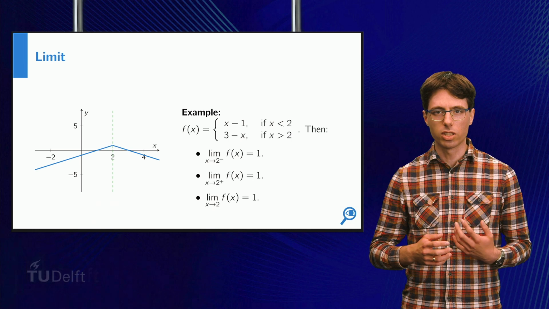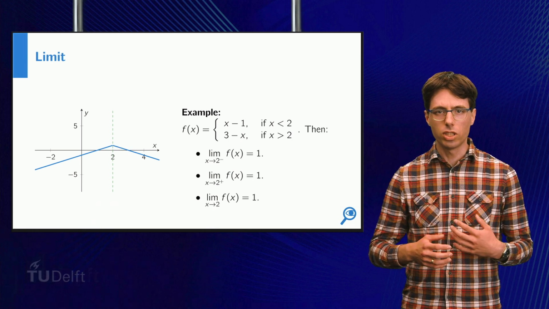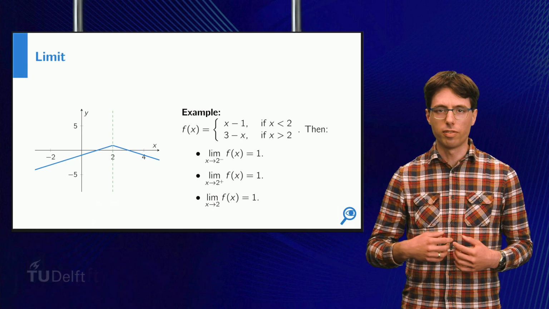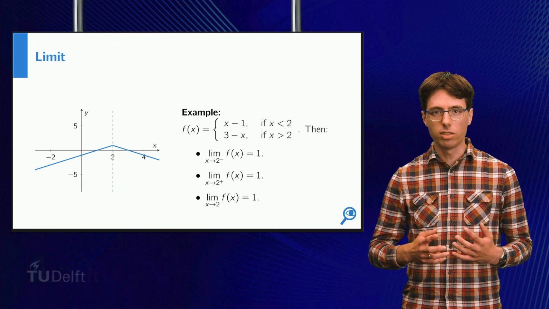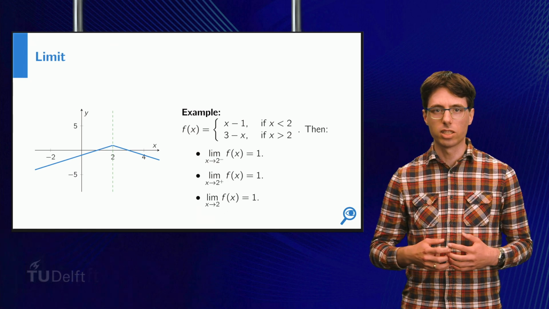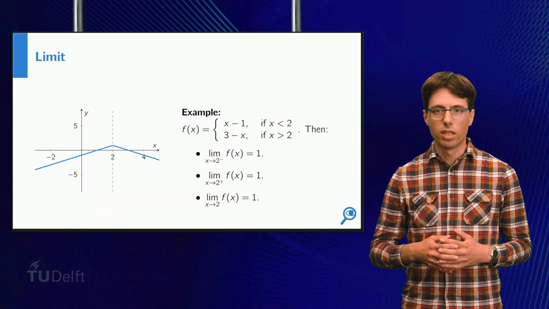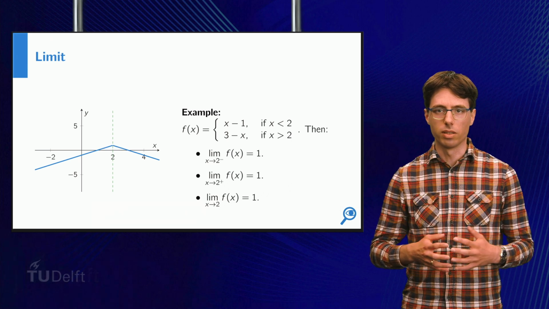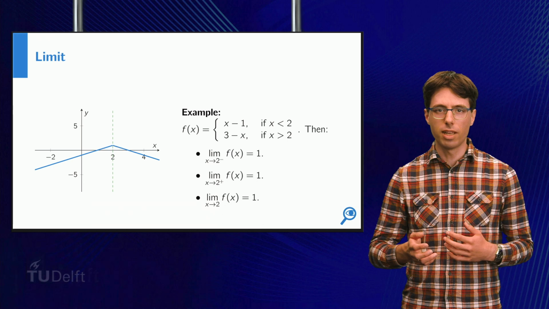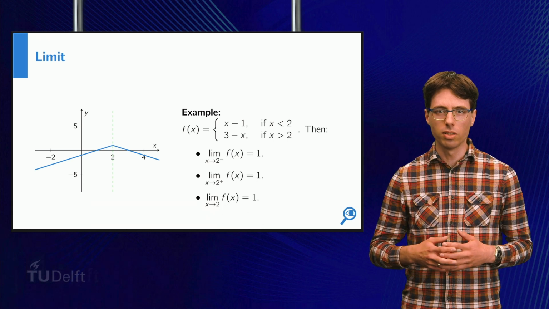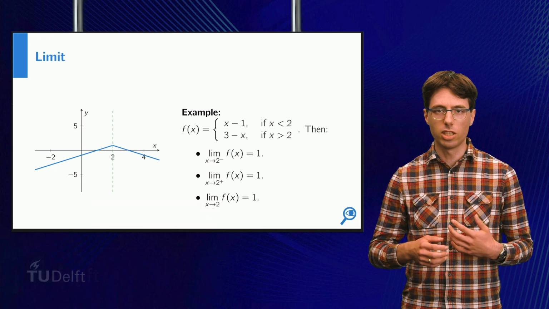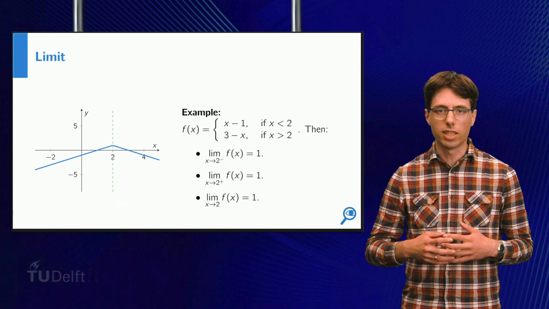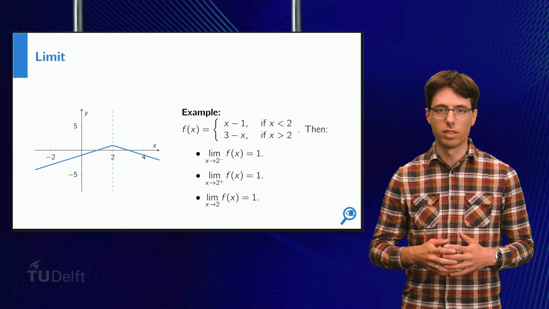In that case, the function is given by x minus 1, which, as x approaches 2, goes to the value 1. From the right, the function is given by 3 minus x, and as x approaches 2, the function value approaches 1. This means that the left limit and the right limit are both equal to 1, which means that the two-sided limit is equal to 1 as well. Note that the actual function value at this point, where we take the limit, is irrelevant.